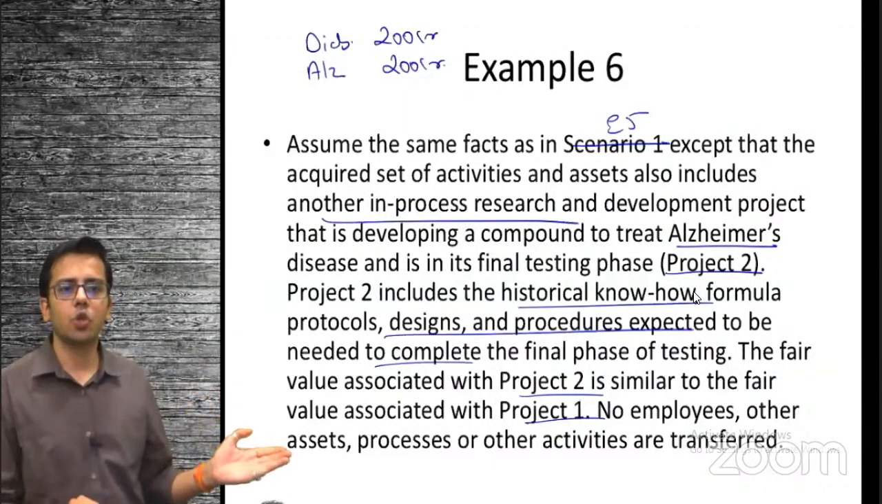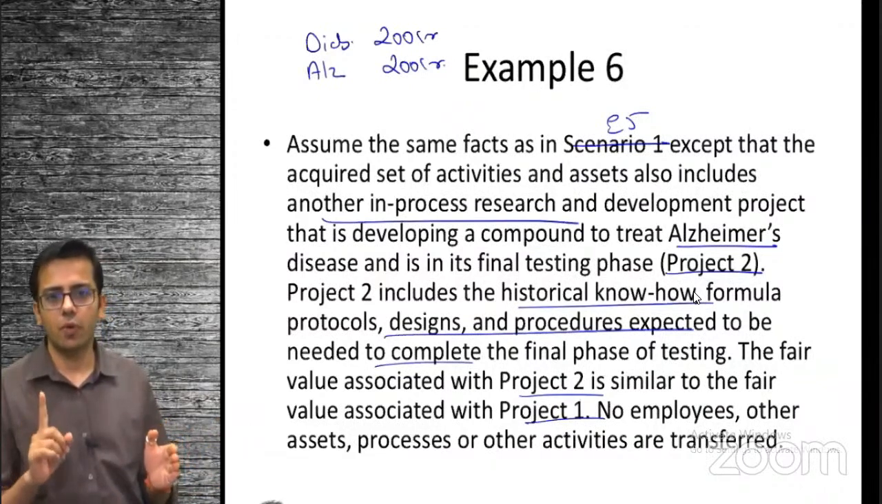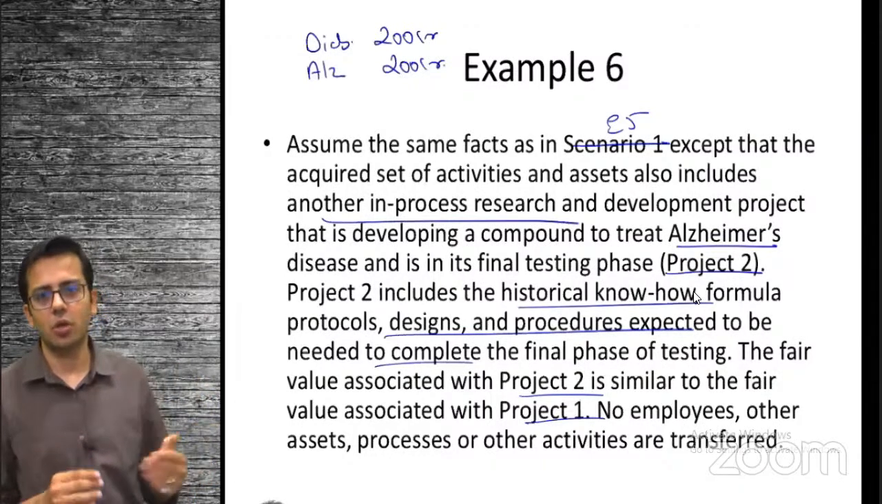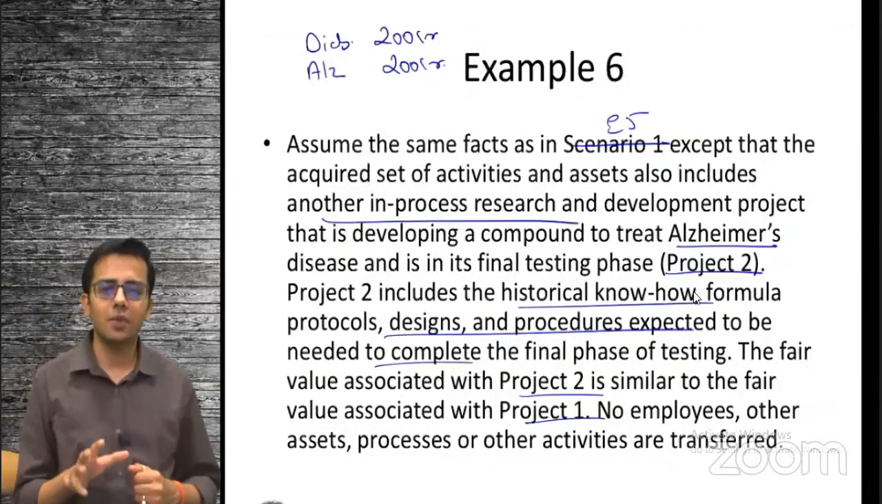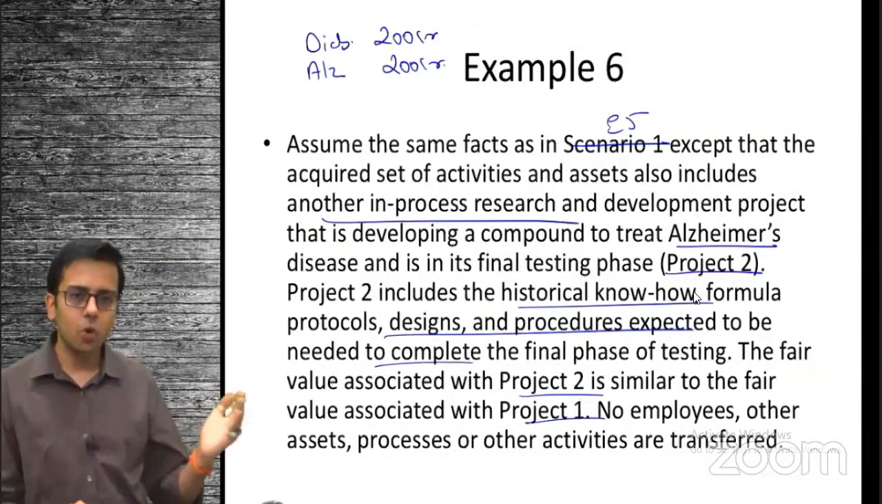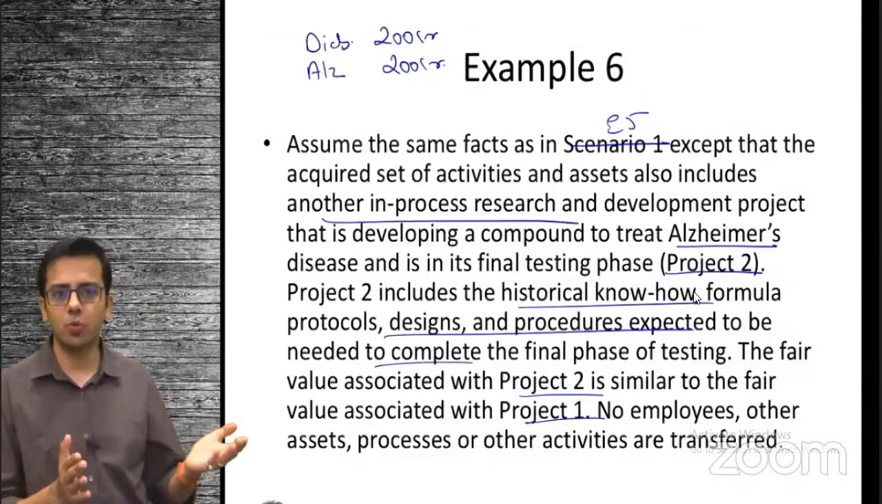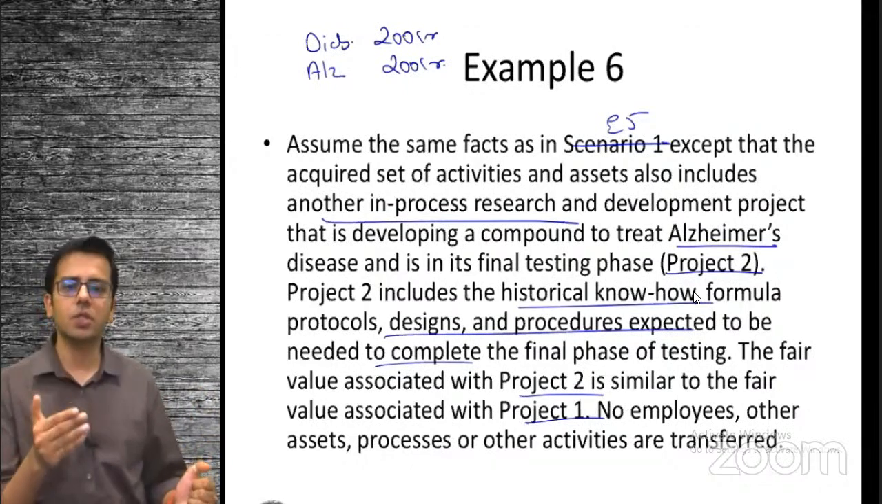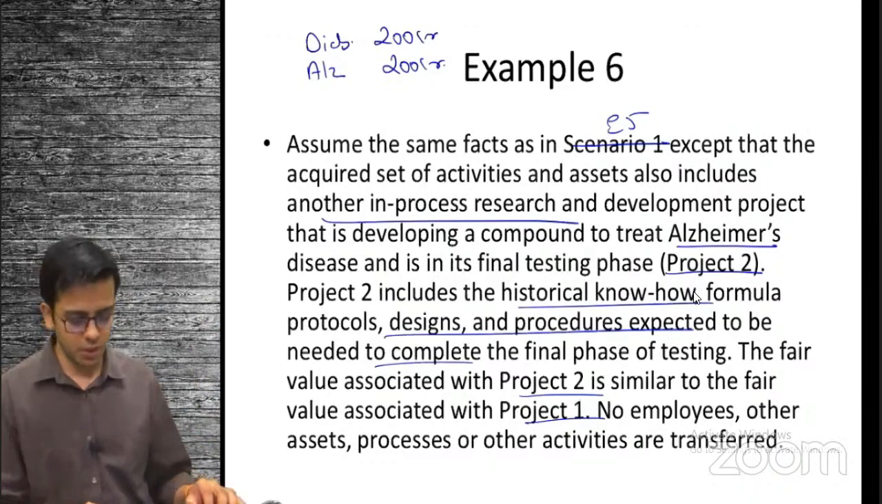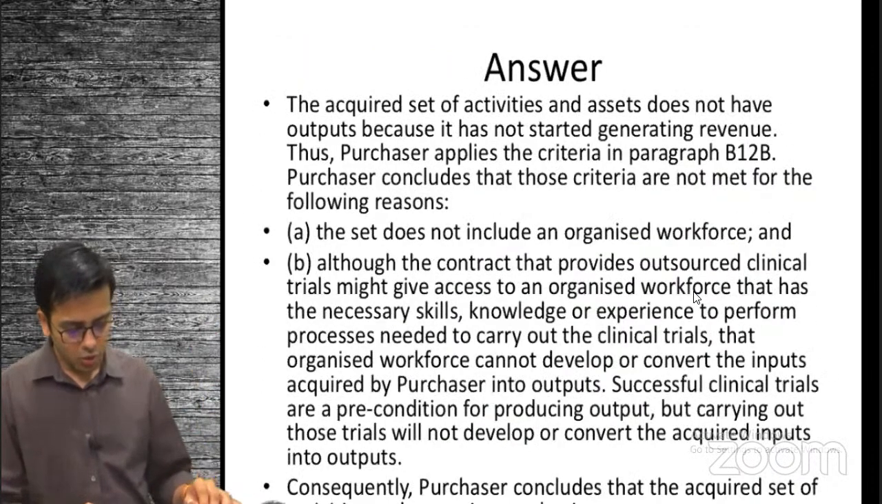So you have input, but you don't have employees, you don't have an organized workforce. That is one thing missing. Two, you don't have a critical process as well. So you are not purchasing a business. Now we can see we have two tests to check whether it is a business or not. One is the concentration test, which is the amendment. And second is the output exists or no output exists test. We always check the concentration test first. After that, we check the output exists or no output exists test. So this is not a business.